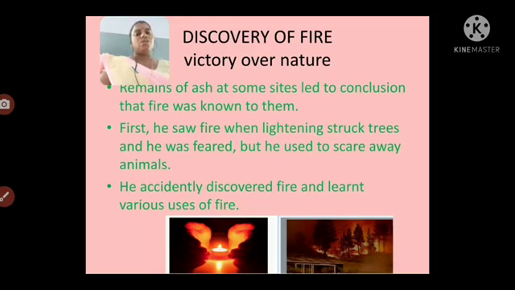Remains of ash at some sites are evidence that fire was known to them. At first he was afraid, but he used fire to scare away animals. He also learnt its uses in roasting meat, keeping warm, and scaring away animals.